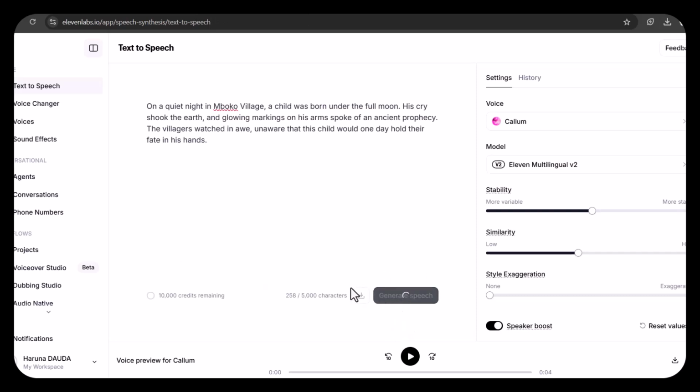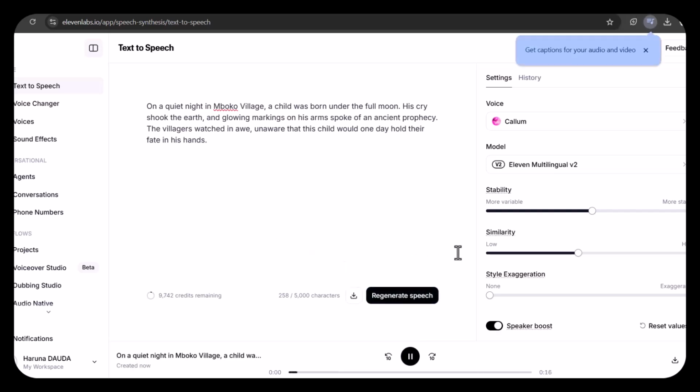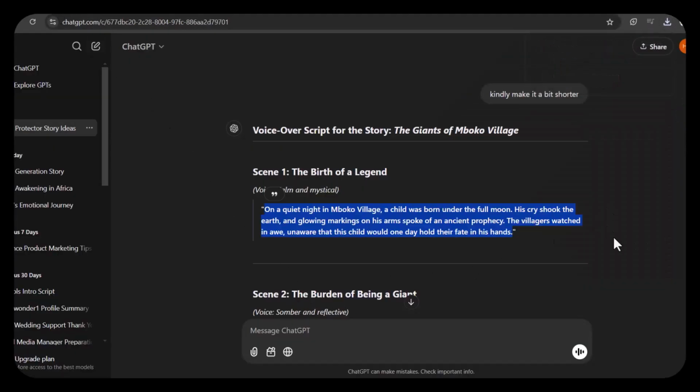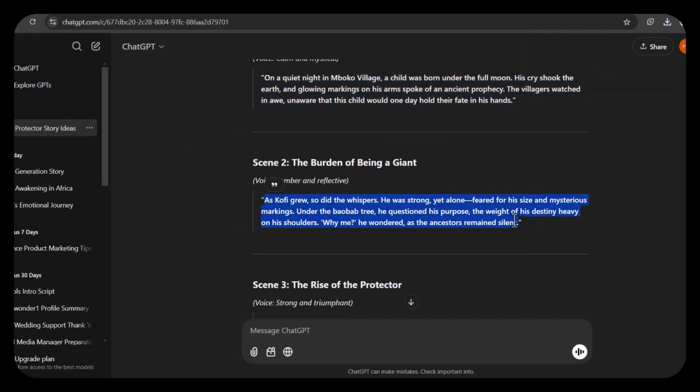then generate the speech. Give it some time to generate. If you are comfortable, download it, let's not waste time. So we downloaded it. Next, we move into the second script.